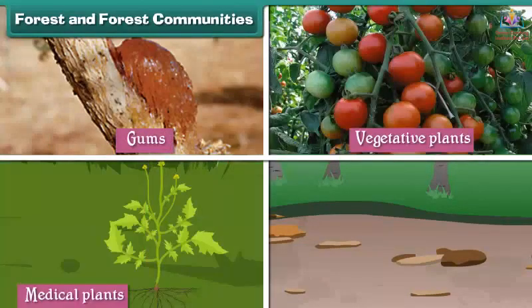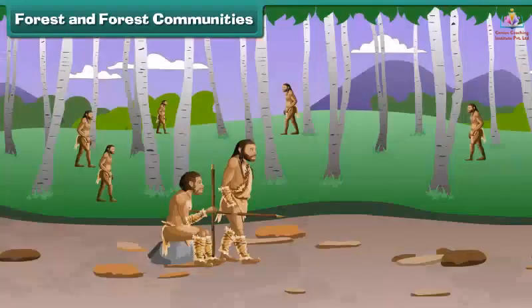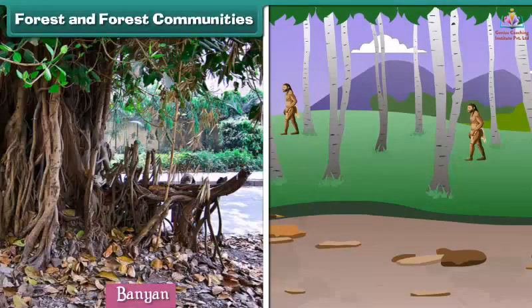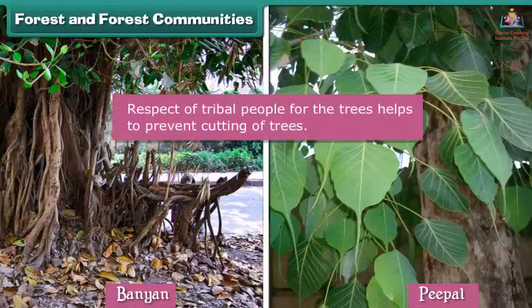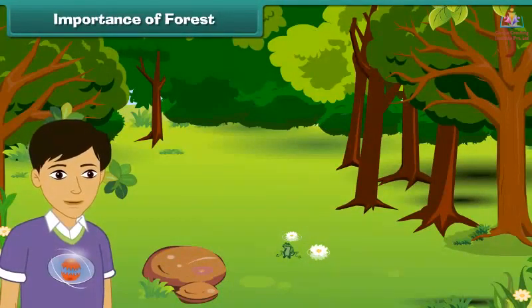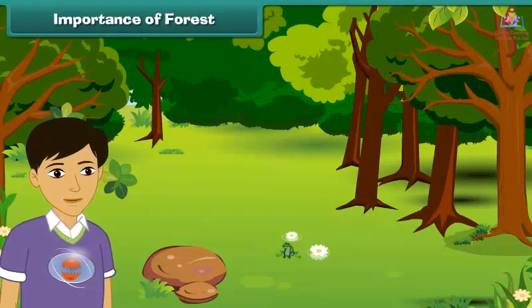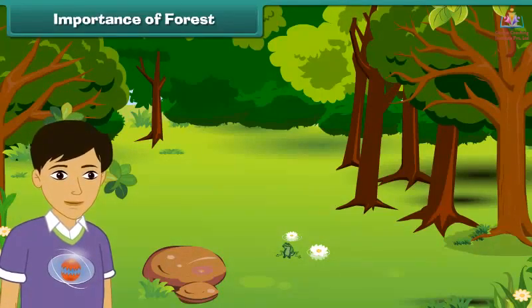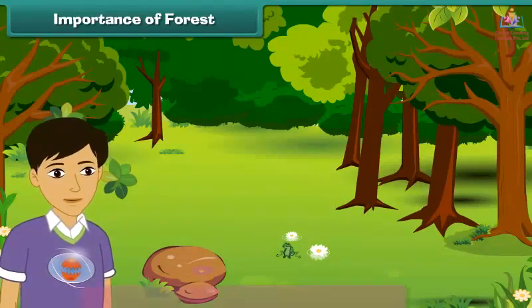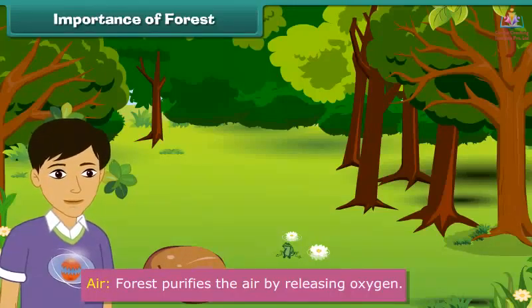Forest and forest communities. Have you seen these people? These are tribals. The tribal people collect tree leaves and fruits. The tribals earn their livelihood from forest products like gums, vegetative plants, medicinal plants, and honey. They get food as well as medicines from the different types of plants found in the forest. Tribals worship trees like banyan and peepal. This respect for the trees helps in their preservation.